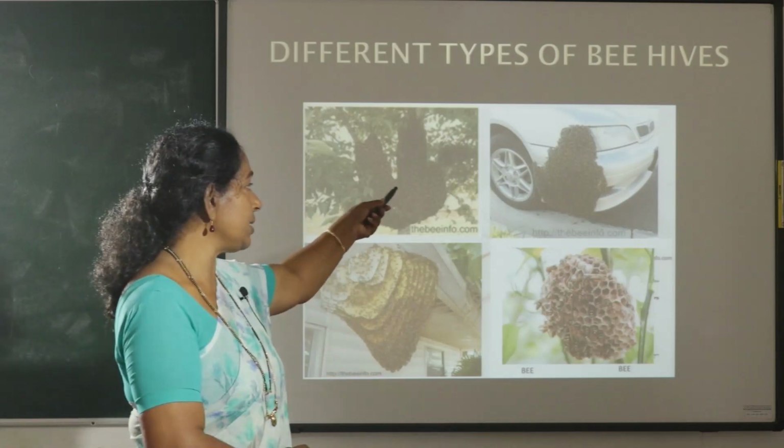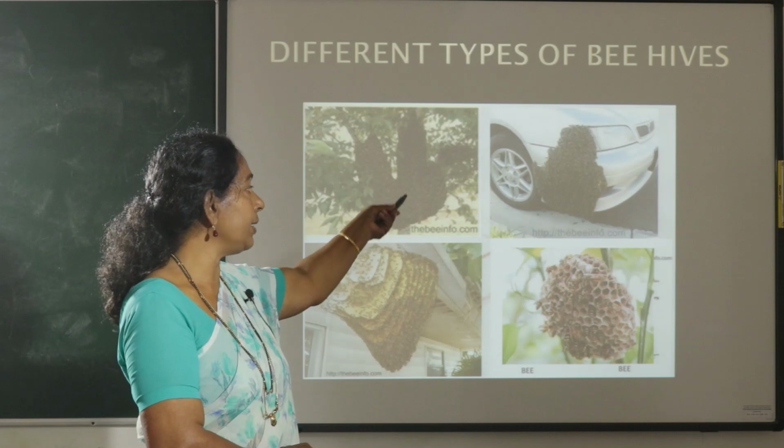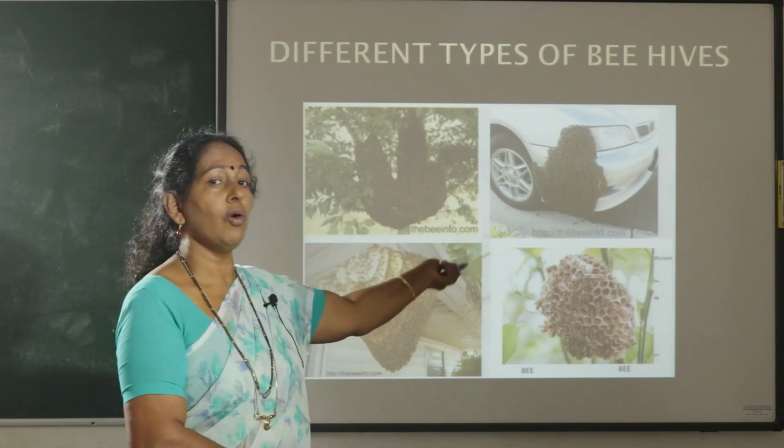In this picture, you can see a beehive in a stationary car. The car is standing there, and there also you can see the beehive. So, these are the different types of beehives.